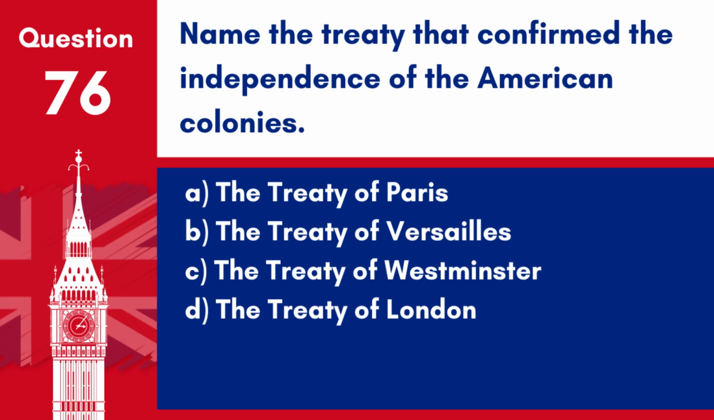Question 76. Name the treaty that confirmed the independence of the American colonies. A. The Treaty of Paris. B. The Treaty of Versailles. C. The Treaty of Westminster. D. The Treaty of London. Answer: A. The Treaty of Paris. The Treaty of Paris was signed in 1783 and confirmed the independence of the American colonies from British rule.